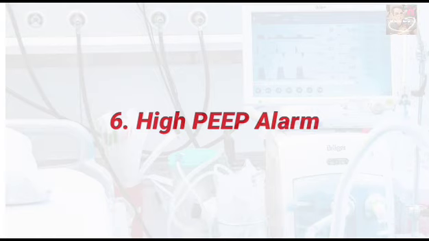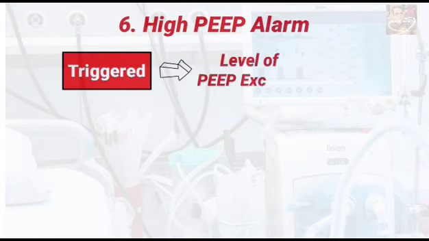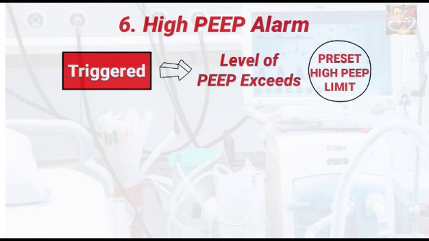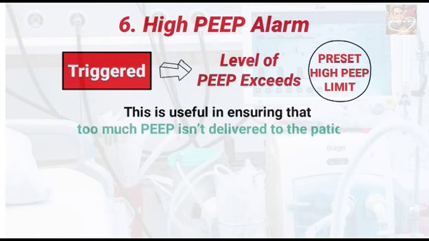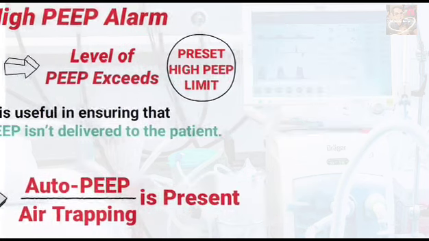A high PEEP alarm in mechanical ventilation is triggered whenever the level of PEEP exceeds a preset high PEEP limit. This is useful in ensuring that too much PEEP isn't delivered to the patient. This alarm most commonly occurs whenever auto-PEEP or air trapping is present.